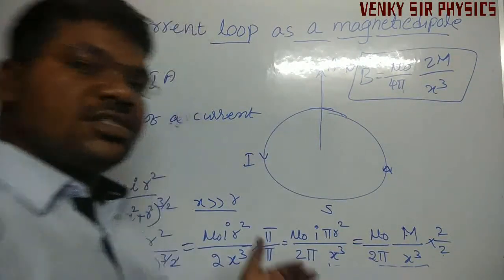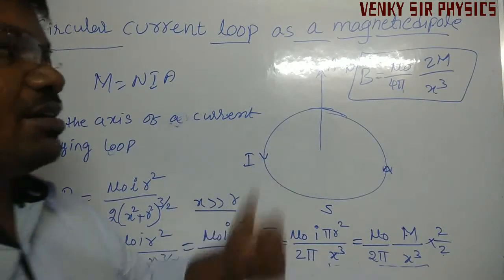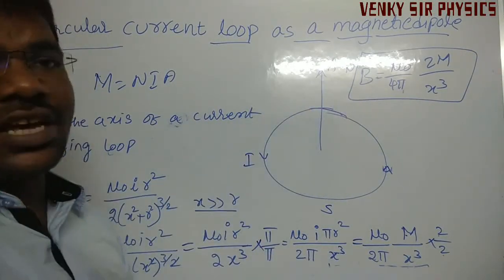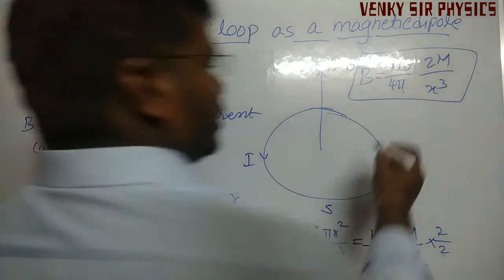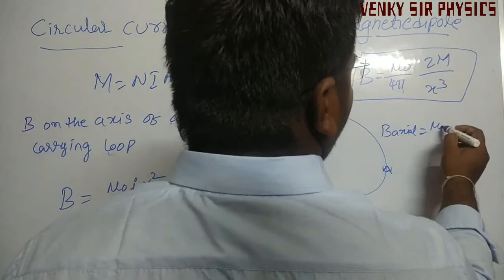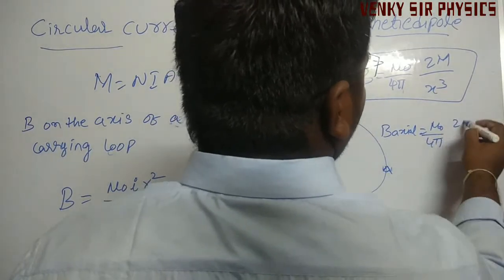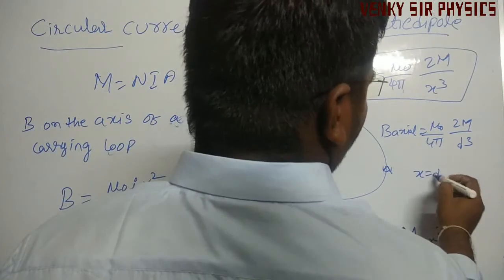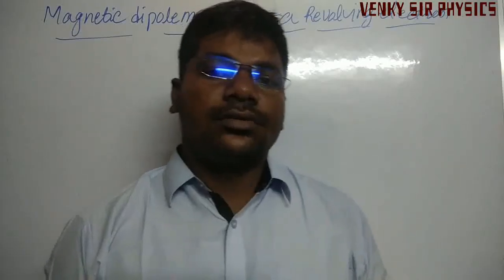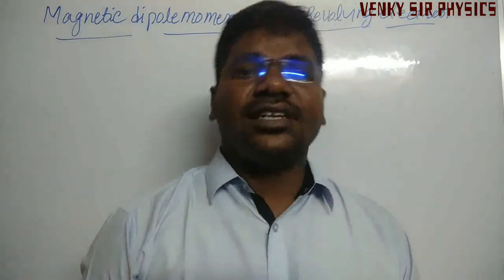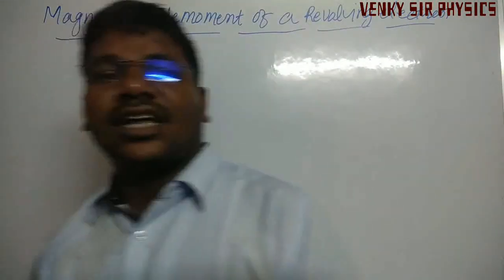This formula we have learned previously, by using a magnet we can find this type of formula. So B axial is equal to μ₀ by 4π into 2m by d³. Here both are the same, x equal to d. Now, the magnetic dipole moment of a revolving electron.